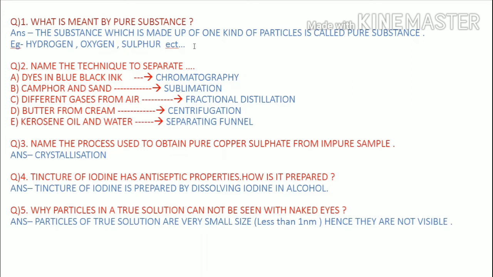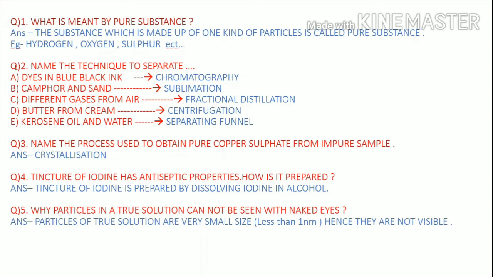All the elements are examples of pure substances. For example, iron. If we take only a single piece of iron, then every small particle of it is only iron. That's why a pure substance is made up of only one kind of particles.